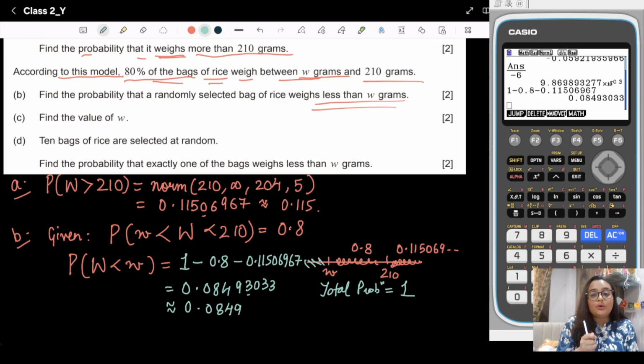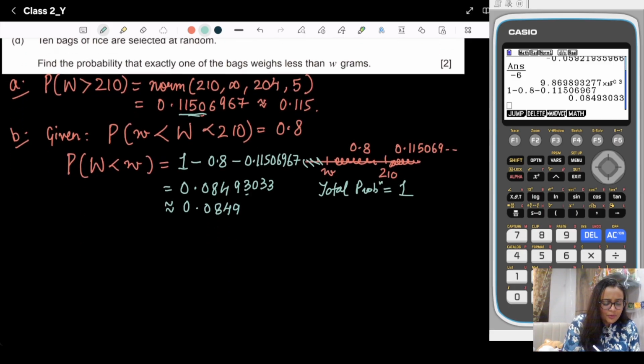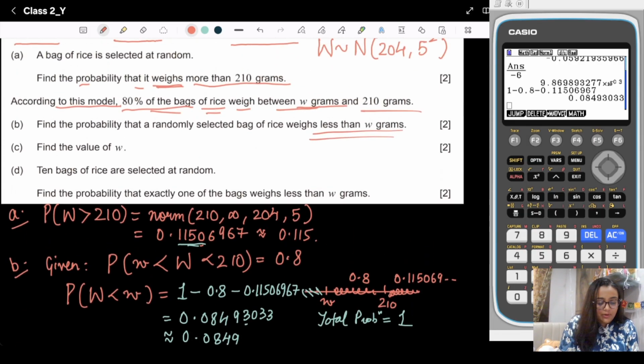One advice I want to give you: always take the original value in the next part if it's connected to the previous one, otherwise you will not get the accurate answer. Okay, now we need to solve the third part. What is the third part? If you notice, we need to find out the w.